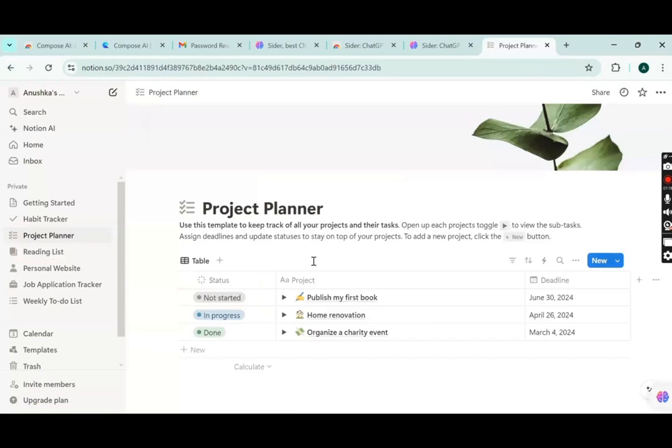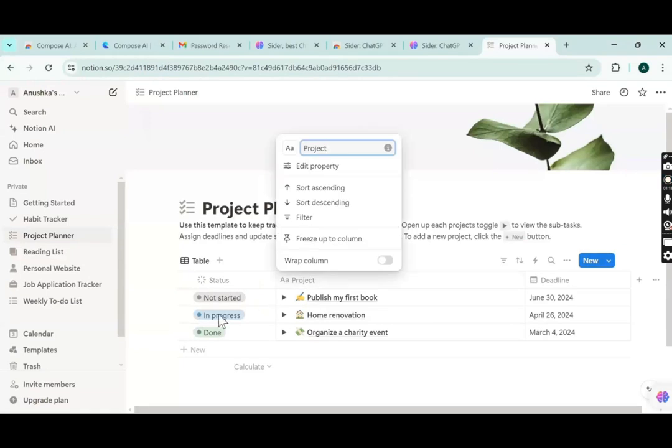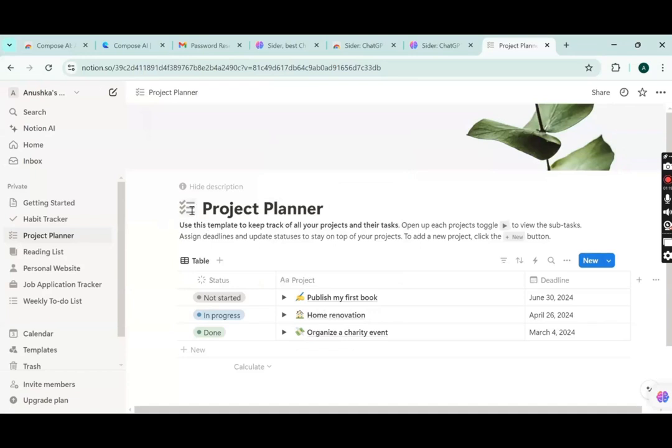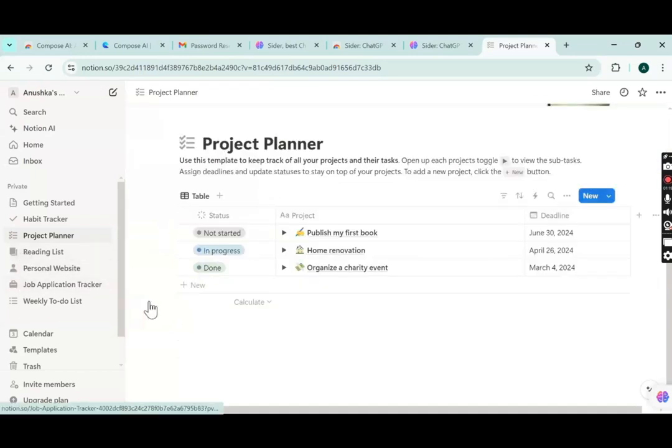Yeah. So you can see here we have a table: not started, in progress, done. And here we can add our tasks, right? So this is how we can also have some project planning. We can have some personal website thing, reading list, job application tracker, weekly to do.